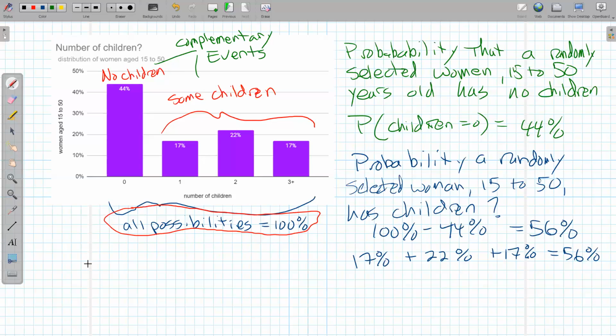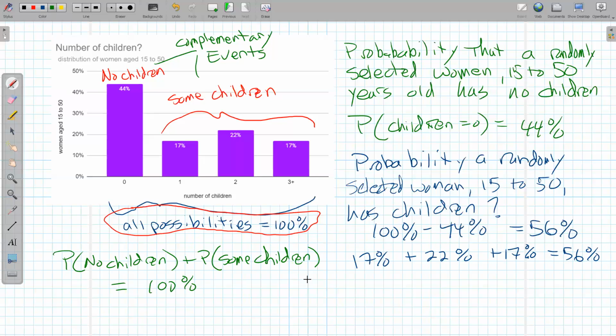So the idea of complementary events is, the probability of no children versus the probability of some children, those things together add up to 100%.